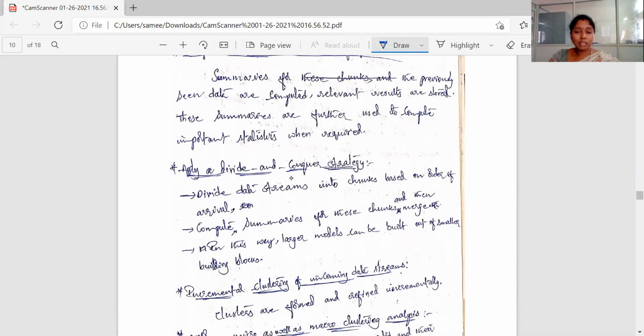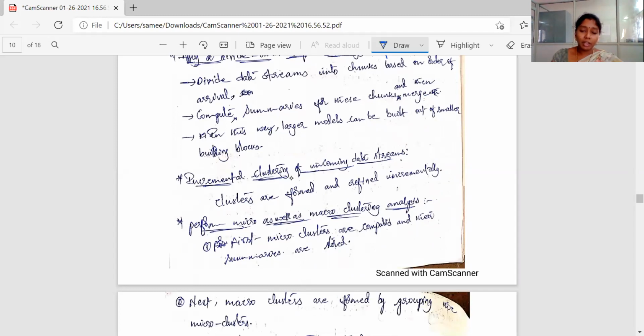So here also the concept is the same. Instead of summarizing the entire data at once, we are dividing the data into different chunks, and we are making some summaries. Module wise summaries we are doing, and we again cluster those summaries and maintain those clusters. That is one way. And incremental clustering of incoming data streams.